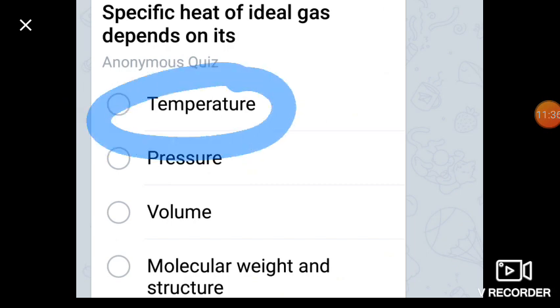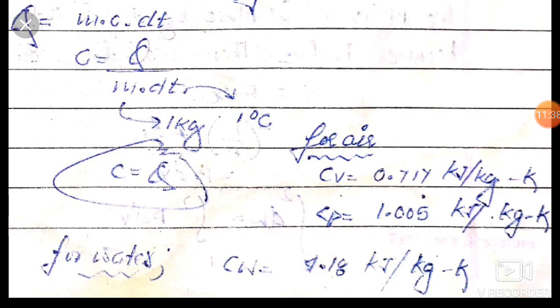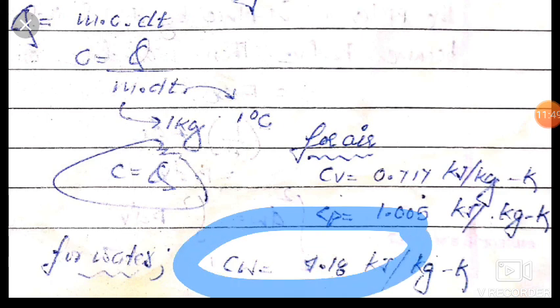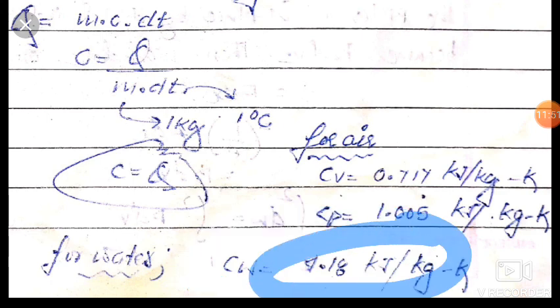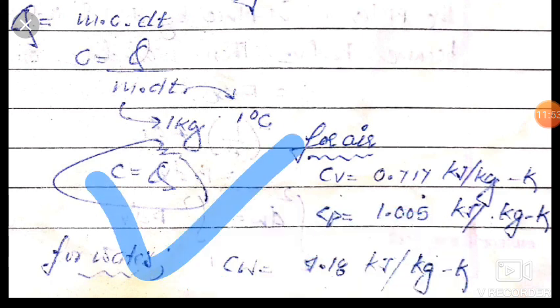So friends, here the specific heat of air at constant volume and constant pressure is given. Keep it in mind, and it is for constant volume. It is 4.18 kilojoule per kg Kelvin for water. Keep in mind friends, questions are asked directly from here.